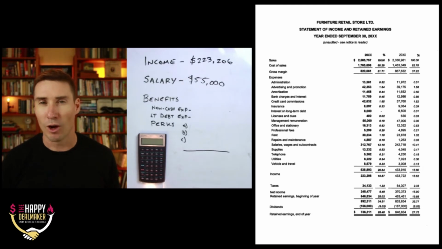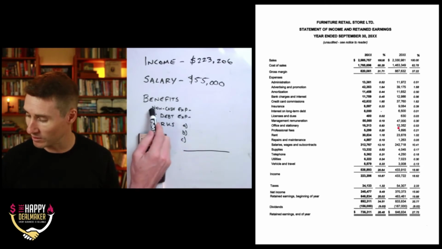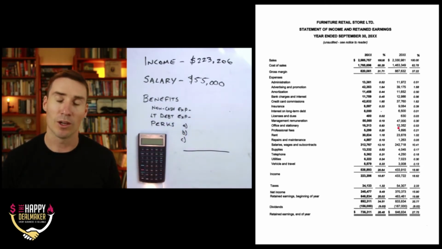We're trying to figure out what's the perks, what's the benefits to you specifically for owning this company. And in this case, every company is different, right? That's why valuation has a little bit of an art to it, right? So let's figure that out and walk through step by step. So the first one here, it says non-cash expenses, these non-cash expenses that we're looking for.